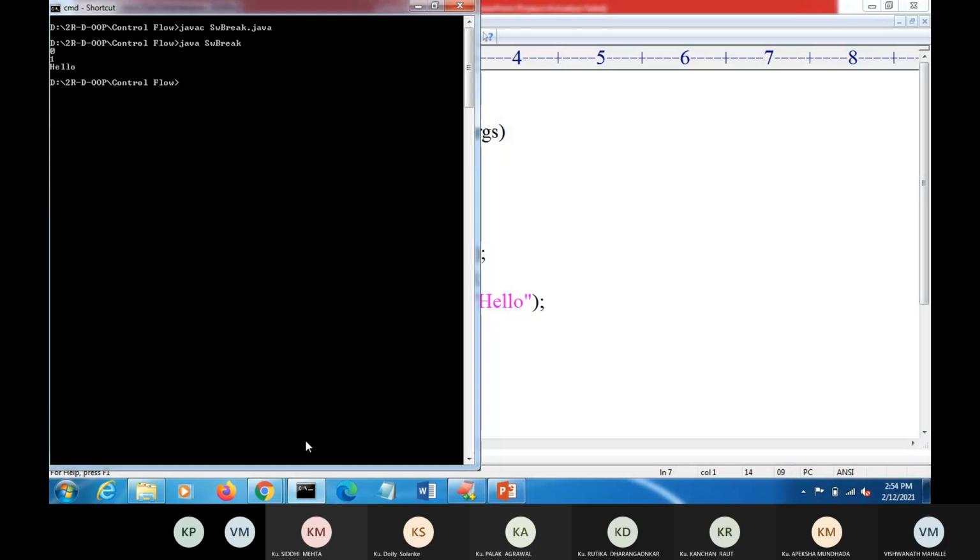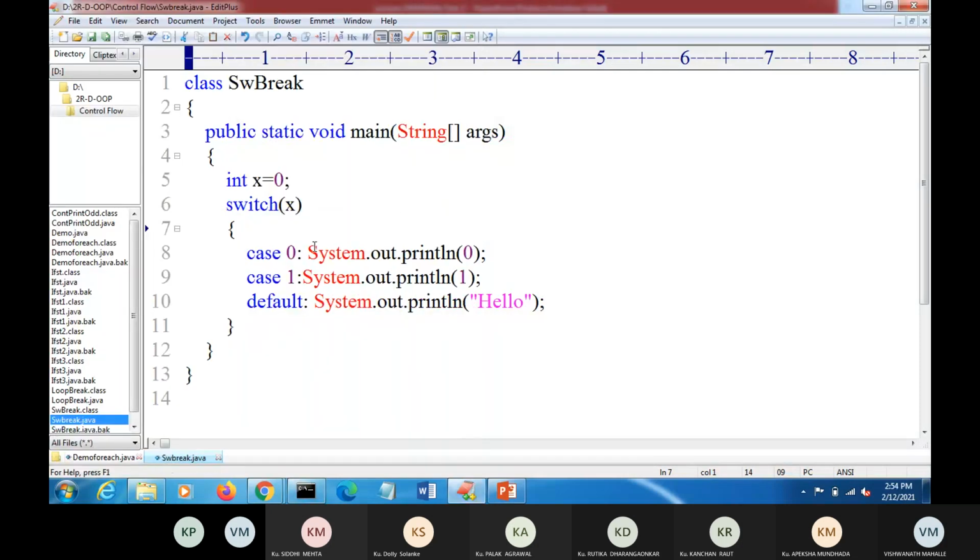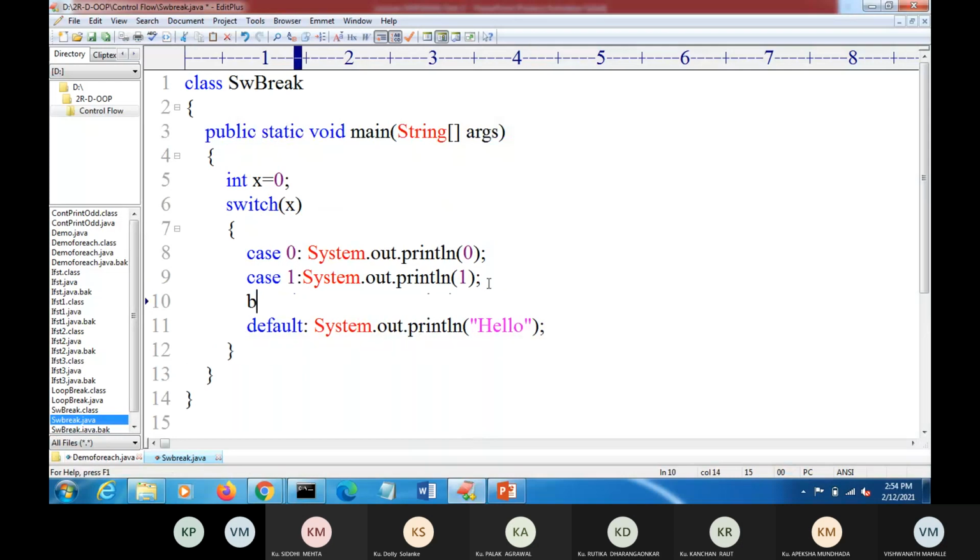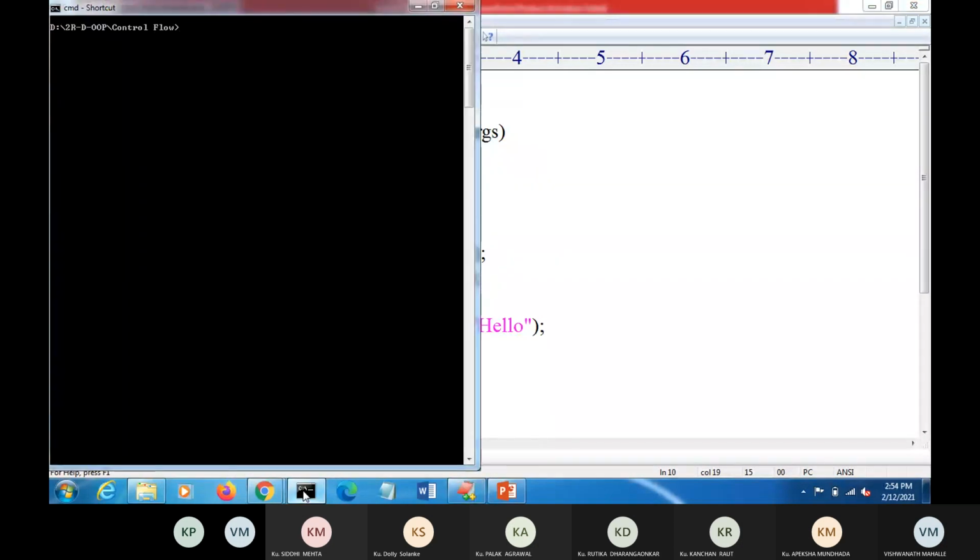Okay, so observe the output: 0, 1, and hello. Suppose I write the break here, then what will be the output? The output will be 0 and 1, because we have written the break statement.